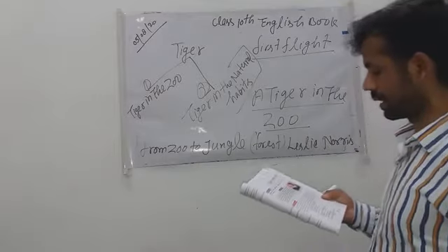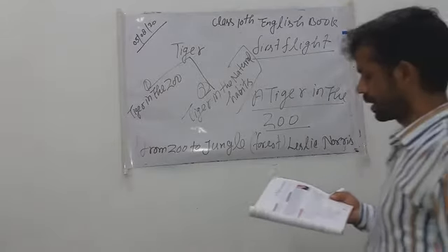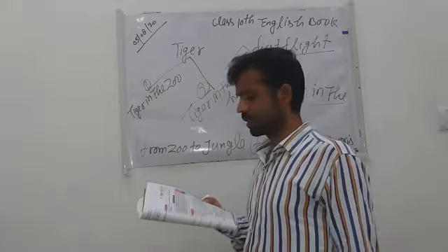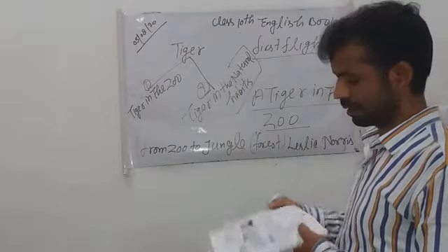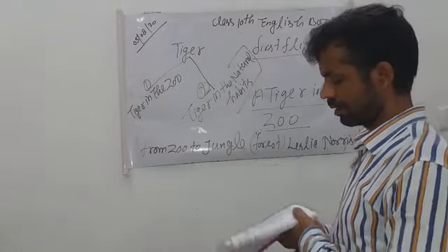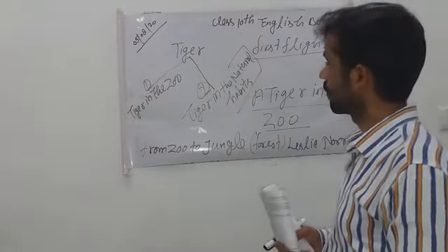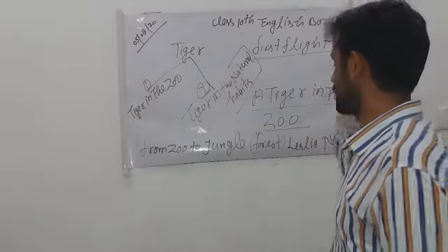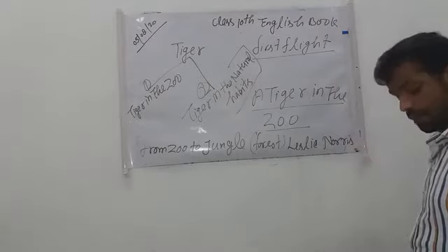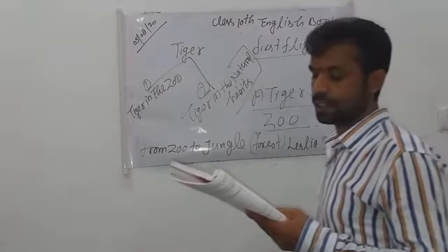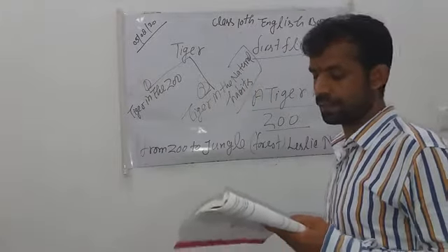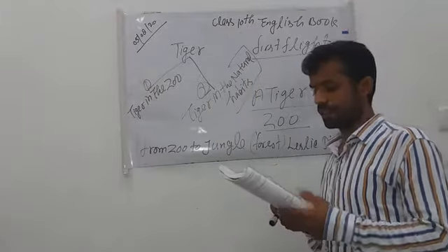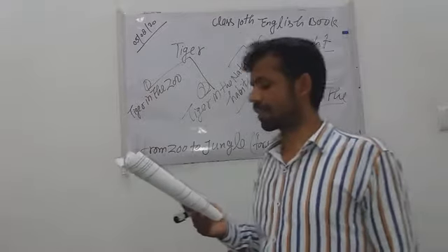So in this way we can say this is your poem. He stalks in his vivid stripes.